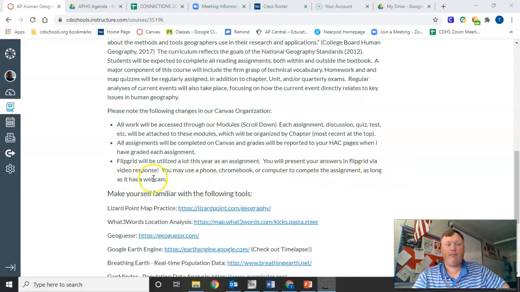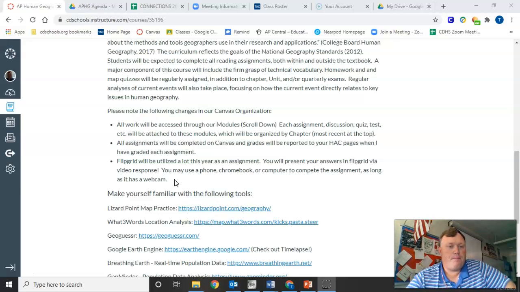If you don't have a webcam, I would get access to one. Best Buy and other technology stores have cheap webcams you can hook in via a USB port. That's something you could probably invest in throughout this year, because I'm pretty sure I'm not the only one of your teachers that might be using that. If I am, at least you have one course that you need it for.